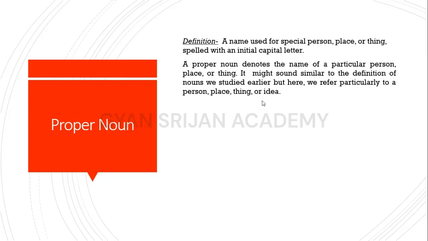It might sound similar to the definition of noun we studied earlier. Yes, it is true that it sounds similar to the definition of noun because our definition of noun also says the same: a noun is used for a person, place, or thing. But we have a little change here in our definition. The change is that in the definition of proper noun, we have special or individual here.